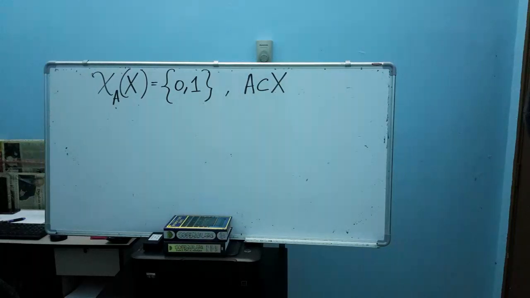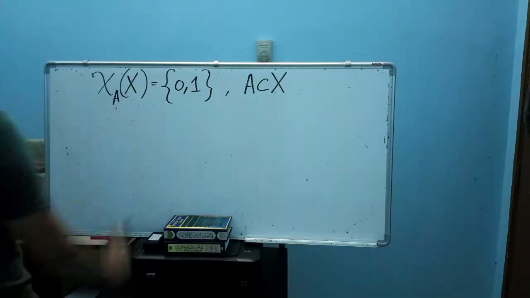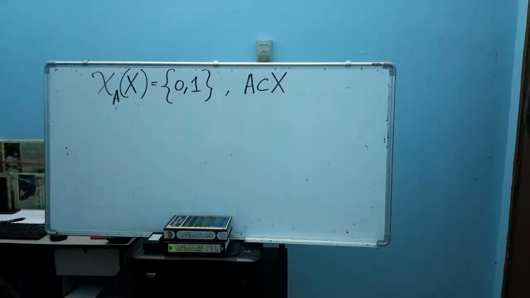In many applications, even in the theory of probability, I think you already discussed this indicator function in that course. So of course this function has many applications, and has been widely used in the theory of probability.